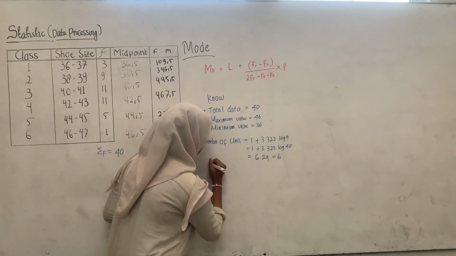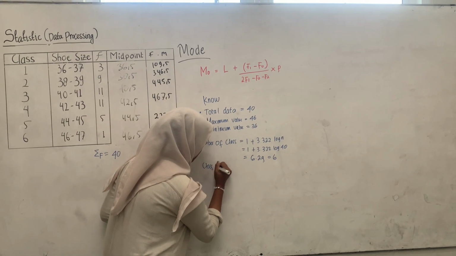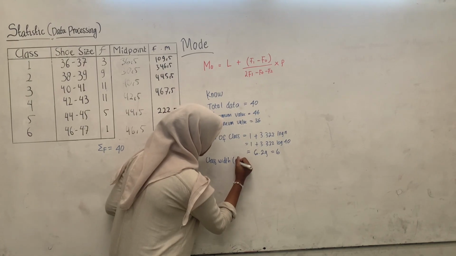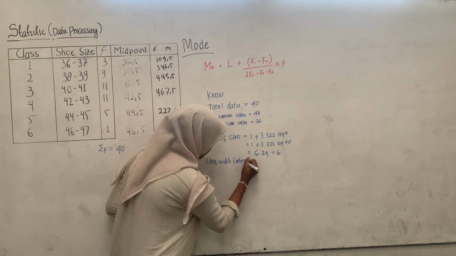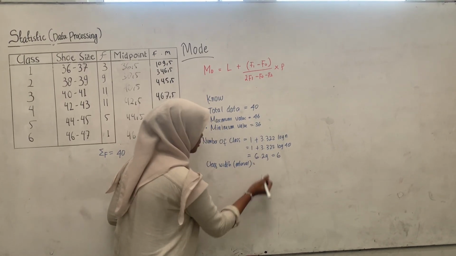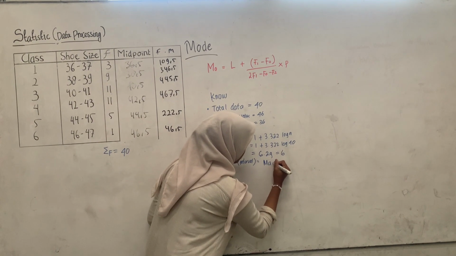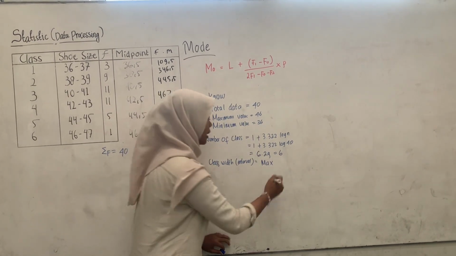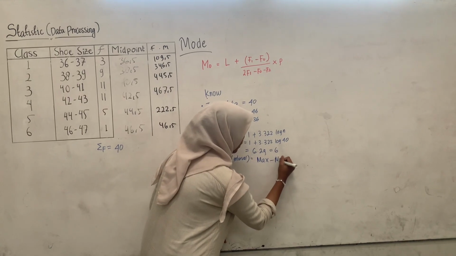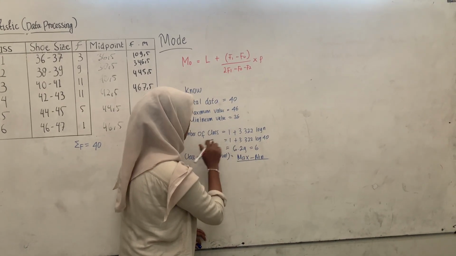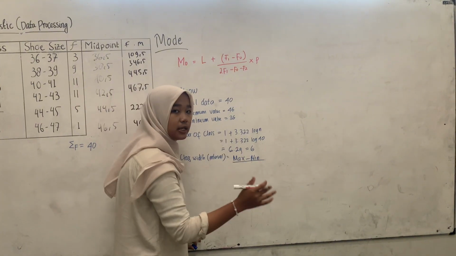Next, class width or interval. Maximum value minus minimum value divided by number of classes, which is 6.